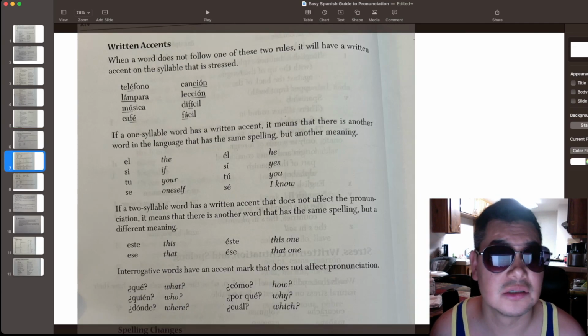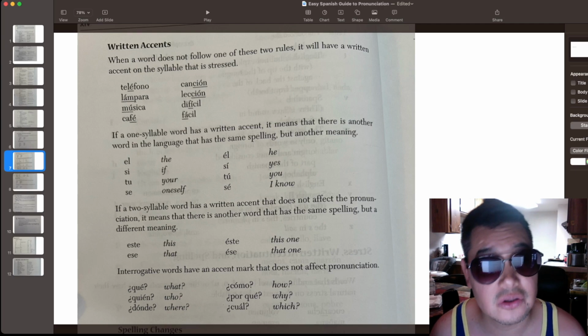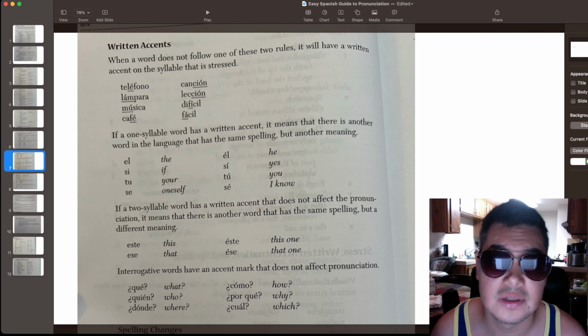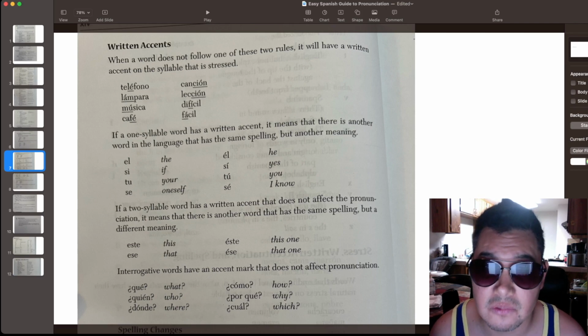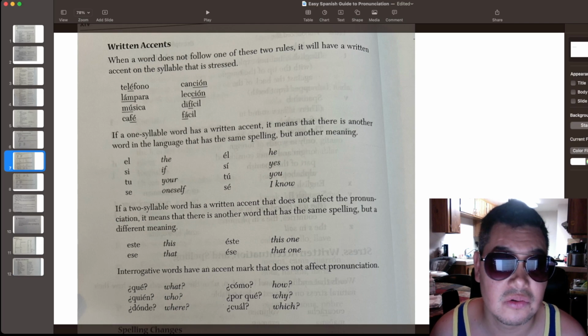Written accents. When a word does not follow one of these two rules, the two rules that we spoke about earlier, it will have a written accent on the syllable that is stressed.